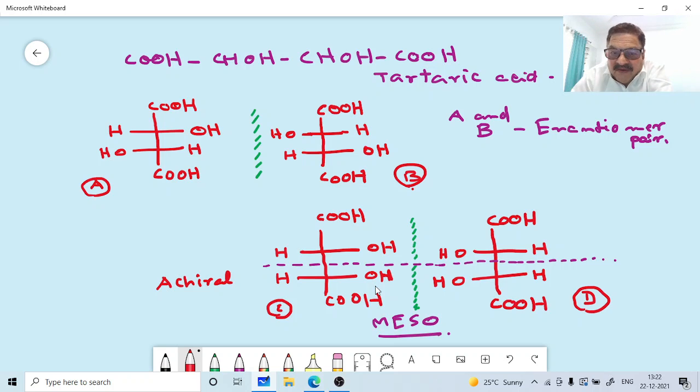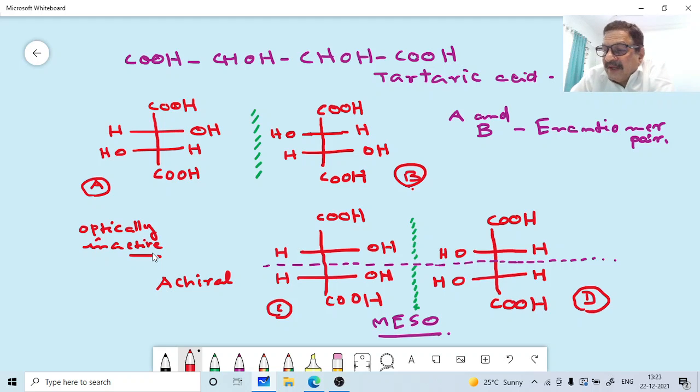Now these mesocompounds are optically inactive. We will be discussing optical activity in another class, but here I will briefly tell you they are optically inactive.